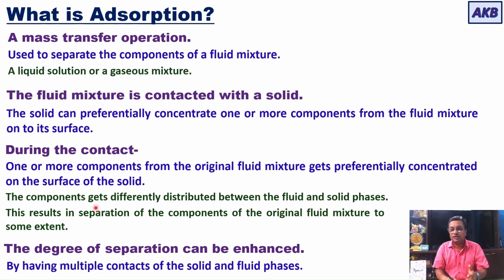You can enhance the degree of separation by having multiple contacts of the solid and fluid phases. So I hope the concept is clear to you. You must have now understood how components of a fluid mixture, that is, components of a liquid solution or a gaseous mixture, are separated by using adsorption. So let us move ahead.